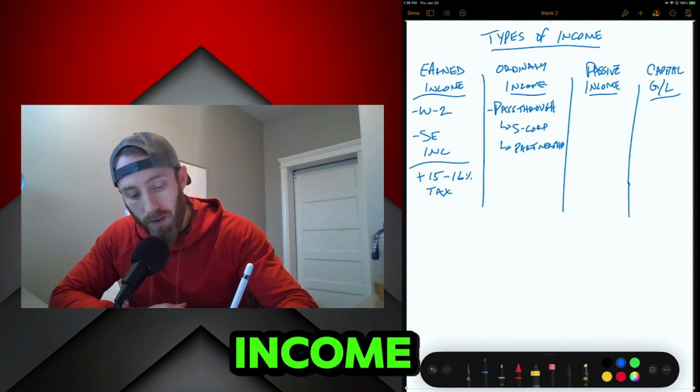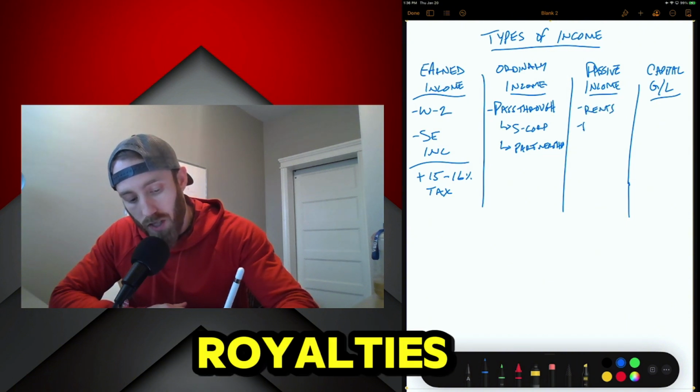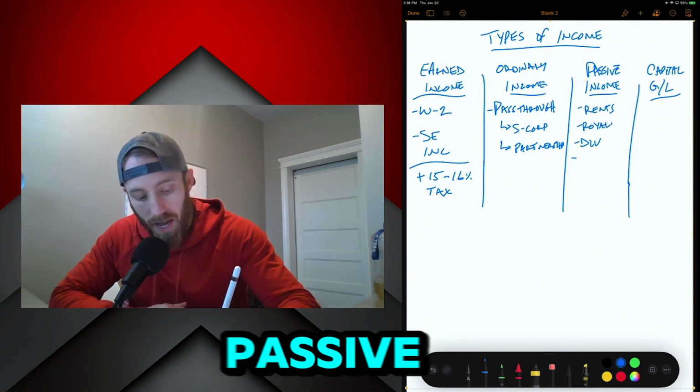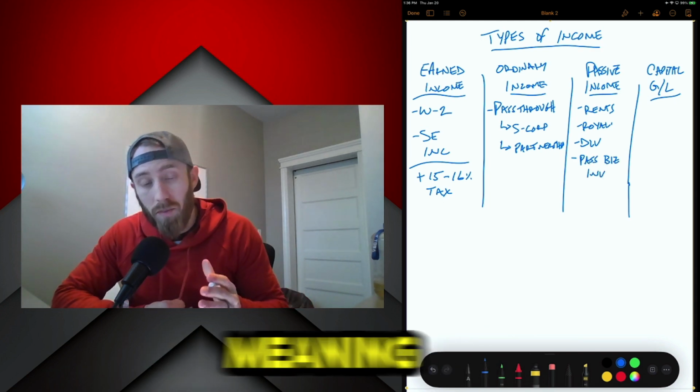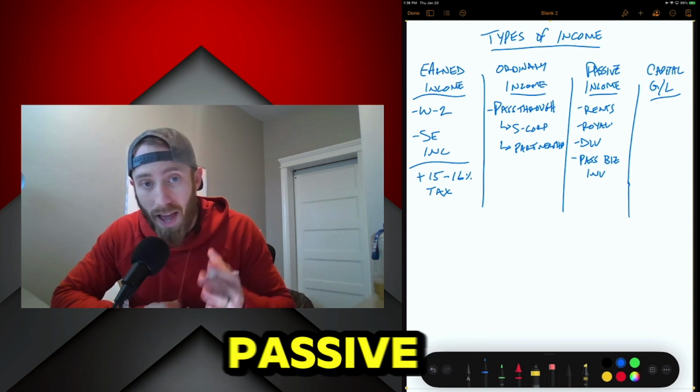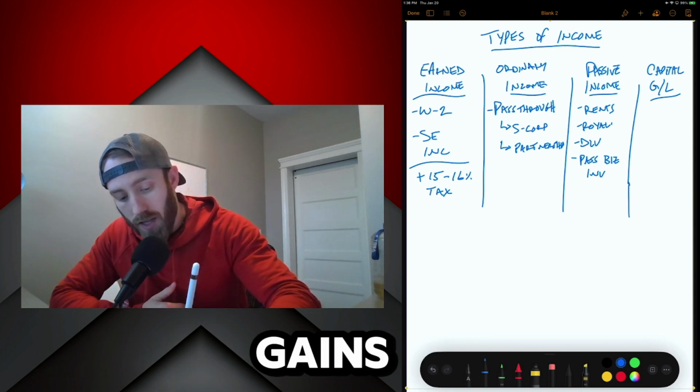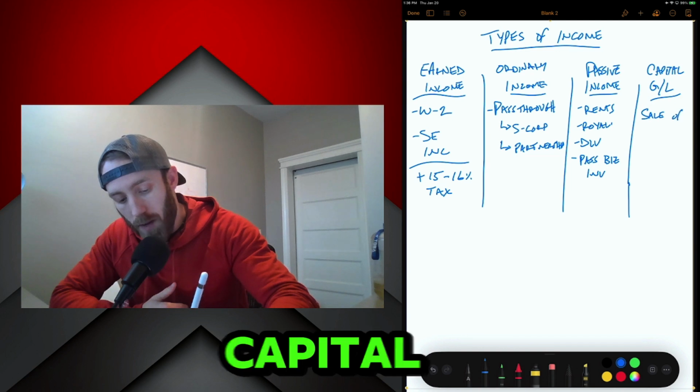Your passive income is your rents, royalties, your dividends, any passive business investments. So those types of activities that are passive, meaning you do not materially participate in them, are passive activities, okay? Capital gains is the sale of capital assets.